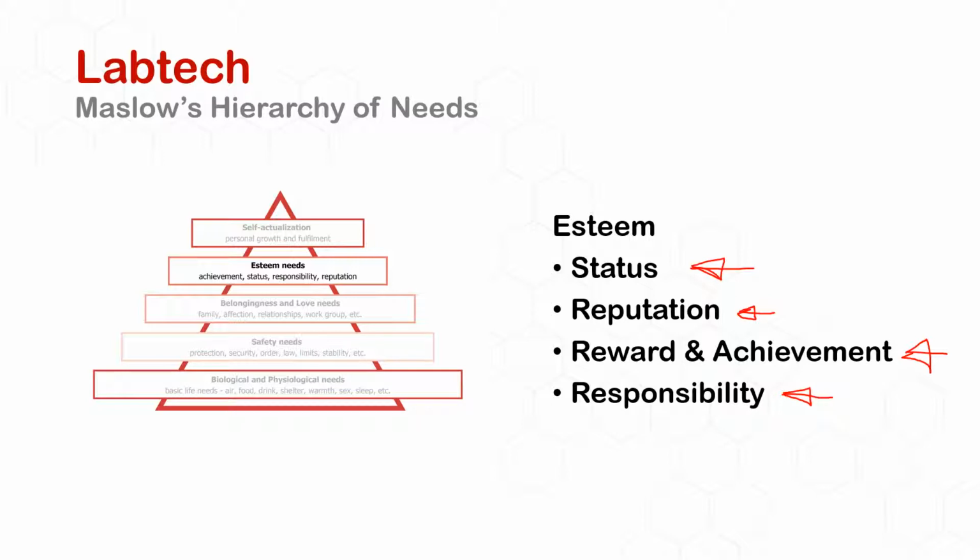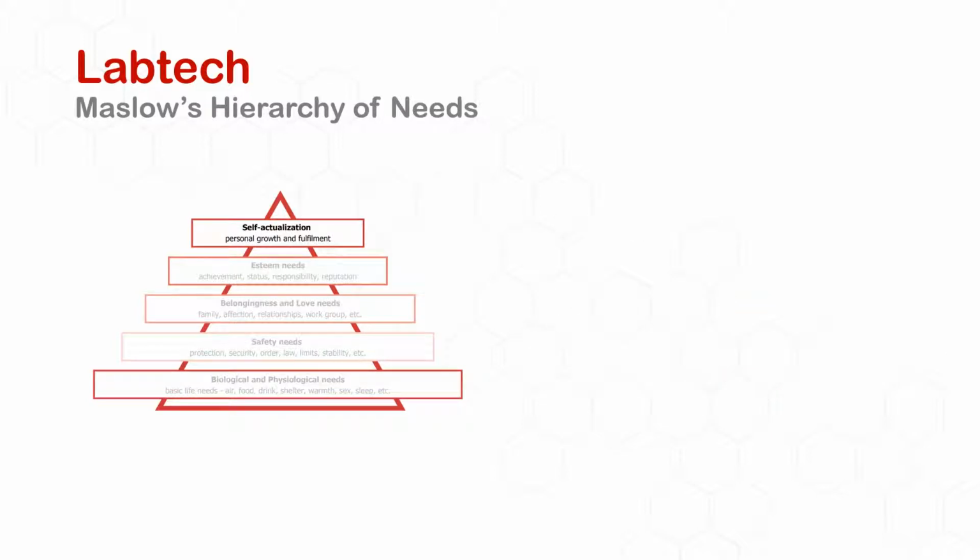They validate us. And when we're feeling validated and we've hit all these other tiers of what might be called the deficiency motivators, so things that if they're not there, we go looking for them, that leads us finally to self-actualization, which is where we want to be.